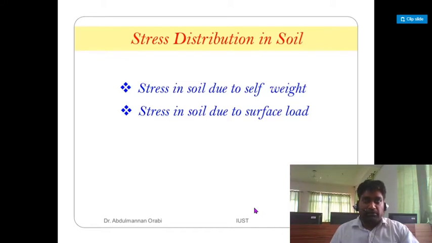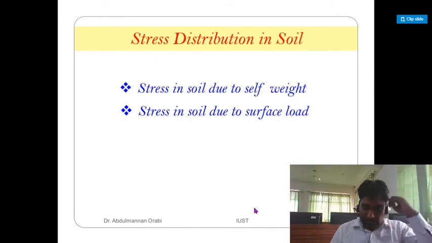After that, I have covered Brinch-Hansen bearing capacity formulas, and you have seen that in that formula we have included the inclination factor, depth factor, and shape factor also. So you should go through the numericals. Once you go through the numerical problems associated with these formulas, you will come to know many field applications related to them.